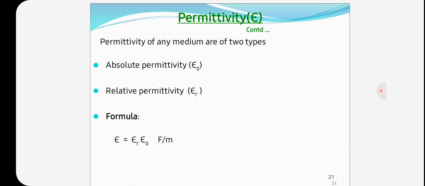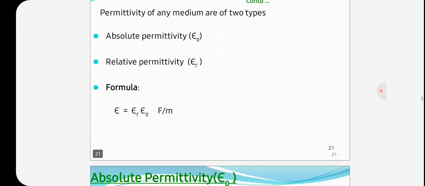So the permittivity of any medium is of two types: first one, absolute permittivity and relative permittivity. Here the formula is epsilon is equal to epsilon r and epsilon naught. Epsilon r means relative permittivity, epsilon naught means absolute permittivity, farad per meter. So farad per meter is the unit for permittivity.